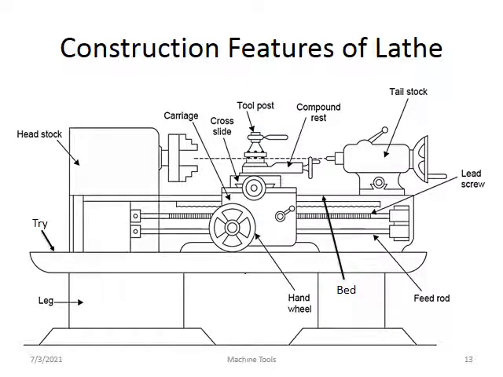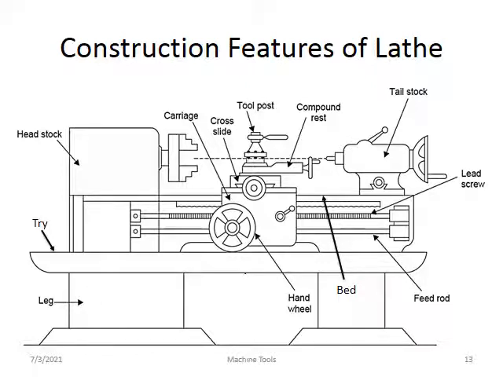This one is the headstock. The headstock has a spindle, and the chuck is mounted on that spindle to hold the workpiece. There will be a motor. Depending on the capacity and specification of the lathe machine, you select a 2 HP, 3 HP, or 5 HP motor. Power is transmitted from the motor to the headstock through a belt. Once the spindle is rotating, the chuck is also rotating, because the chuck is mounted on the spindle.